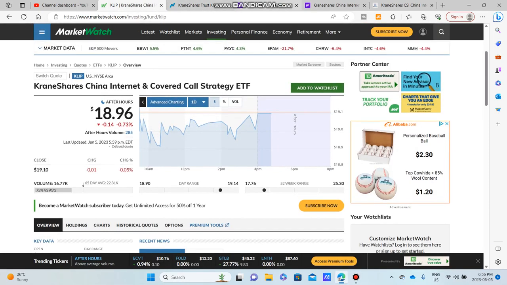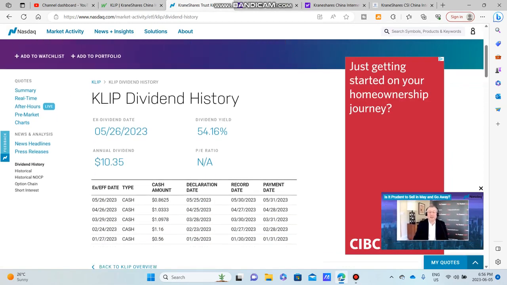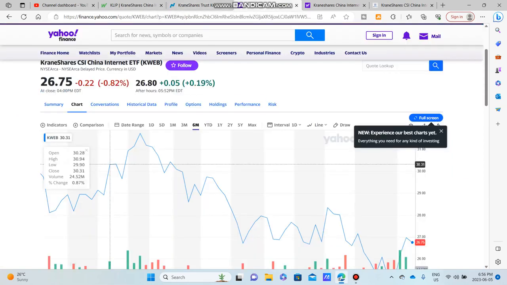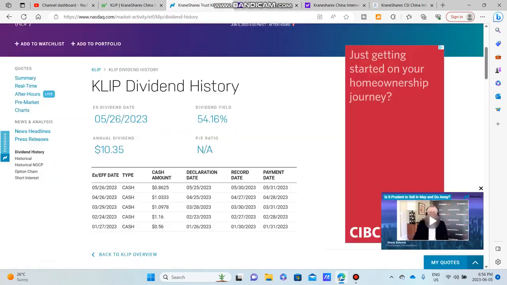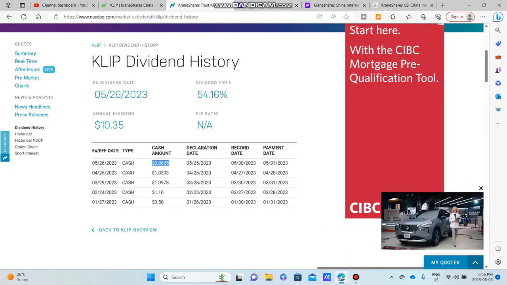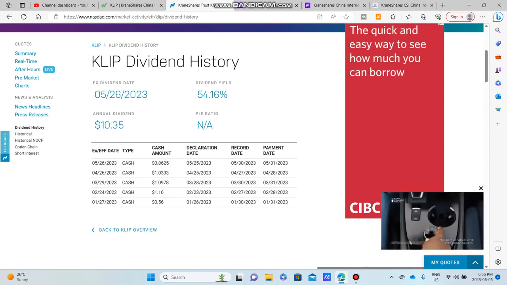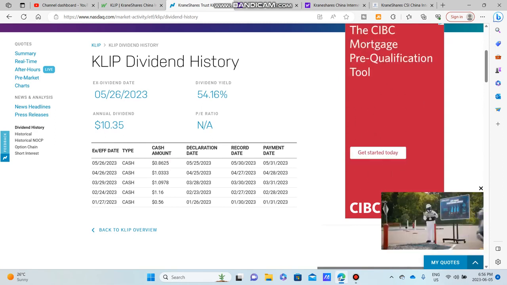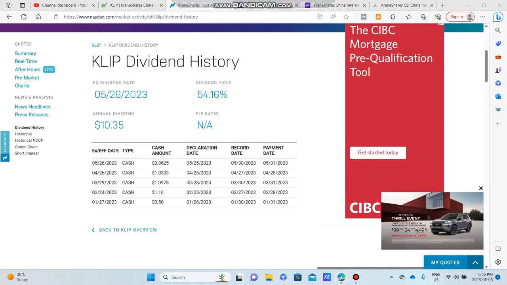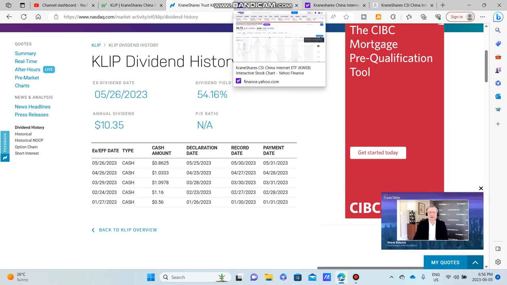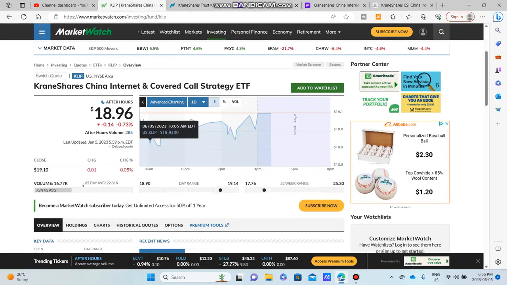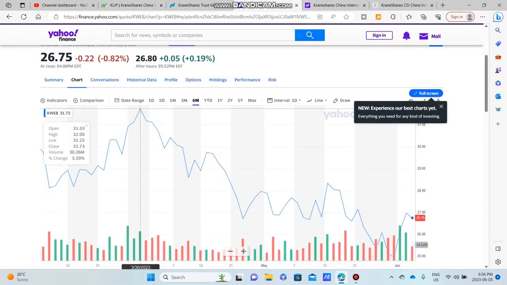But you are paying for that with the kind of volatility that the stock does have. I currently own about 41 shares of KLIP, and I have been paid this most recent dividend, and I'm very happy with it. I actually doubled down on my position. I had 20 and then I bought 21 more shares, and I'm going to keep investing and keep putting my money into KLIP as it produces a pretty insane dividend. But that's pretty much it on KLIP. It's a great dividend stock so far. What I'm going to do is keep you guys updated on how it's performing.